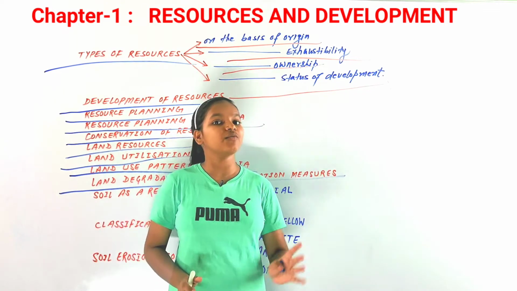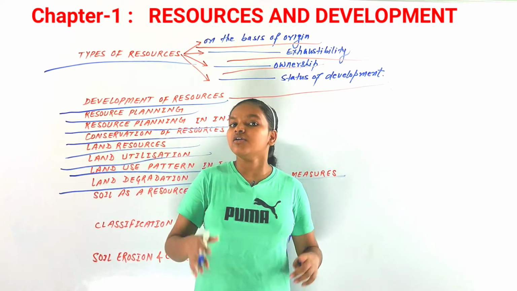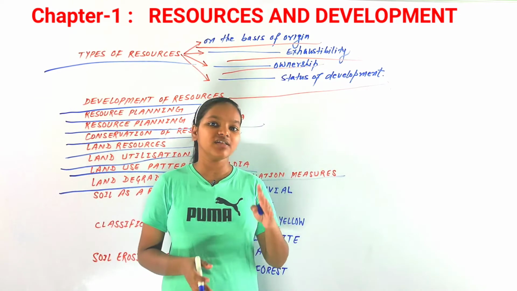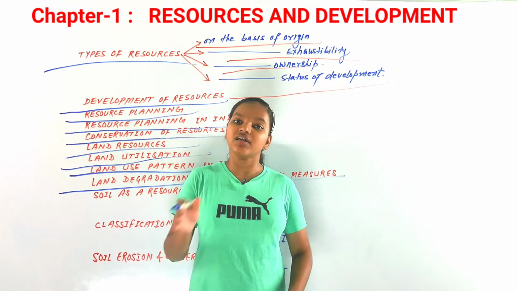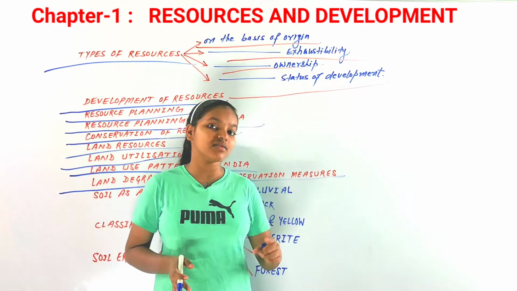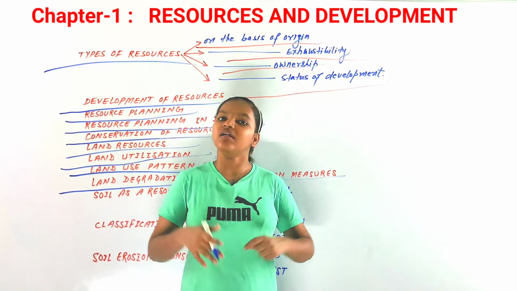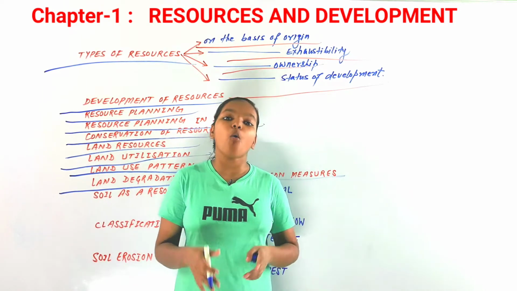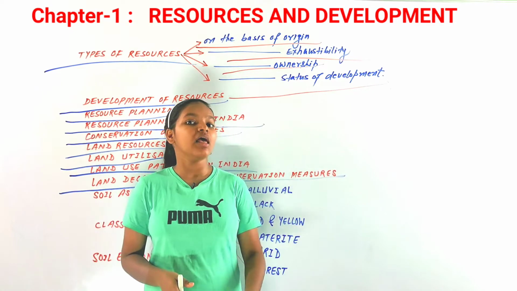You know that we are dependent on the land. 95% of our clothing, food and shelter come from land. So we can say that 95% of our life comes from land. That is why land is so important, and we must conserve it. We have many measures, but we have to follow them as well, don't we? That cannot be seen in our country. Not all the people are following all the rules or measures that have been guided by the government.